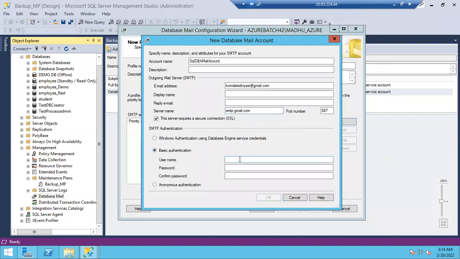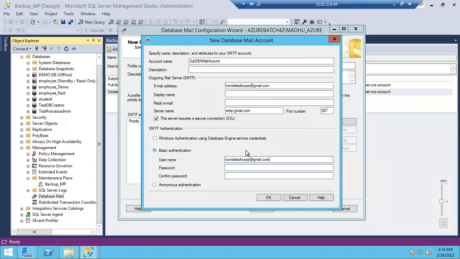Whatever username you gave here, you have to give. This is your from account. You are configuring your from account. While sending an email, you will be logged into that particular account, right? So this is your from account.